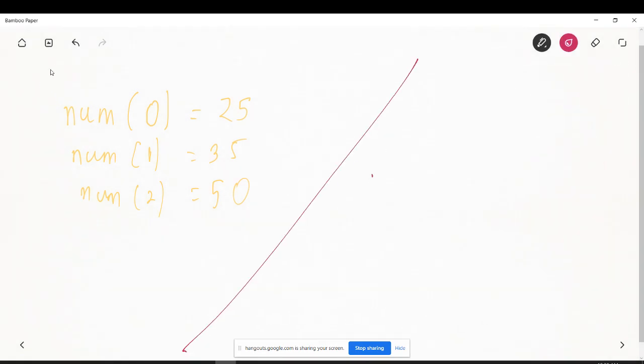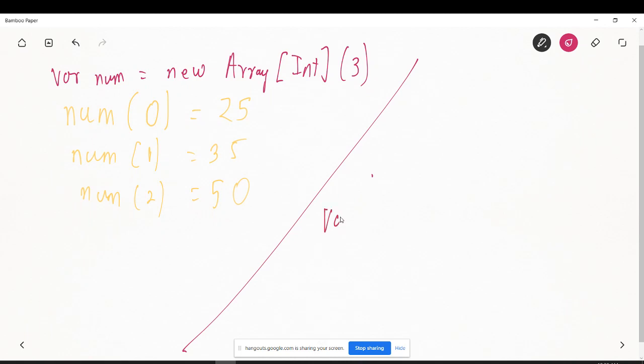Instead of how we did it here, where we said num is equal to new Array of type Int of length 3, and we said that at the 0th element I want to put 25, first element 35, second element 50, instead of doing it this way, you can also do it as num is equal to Array.